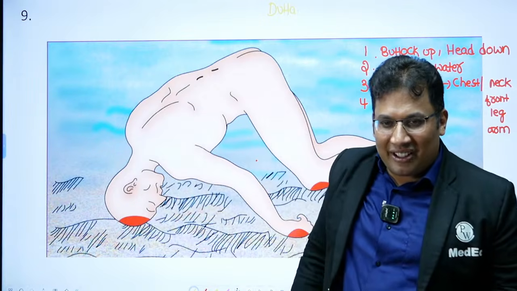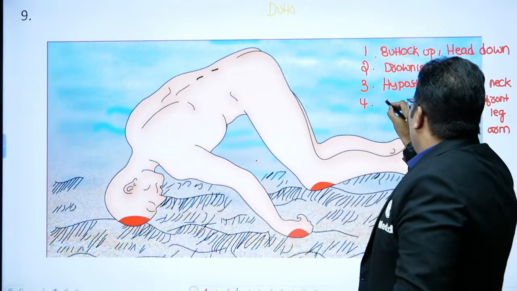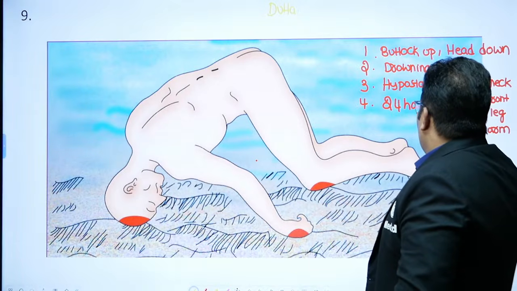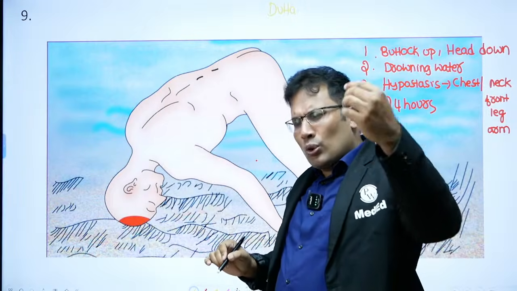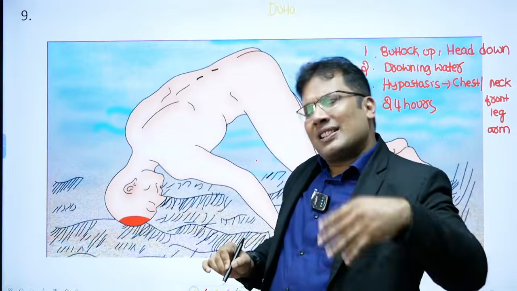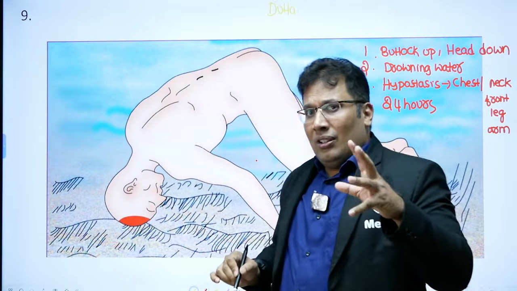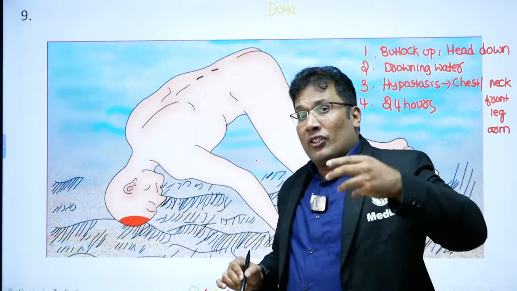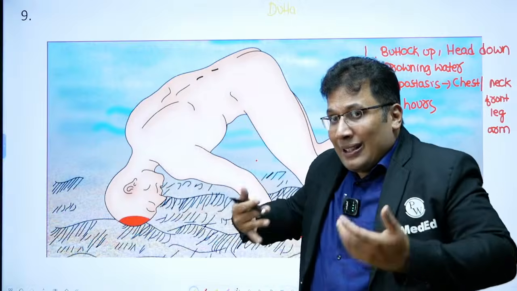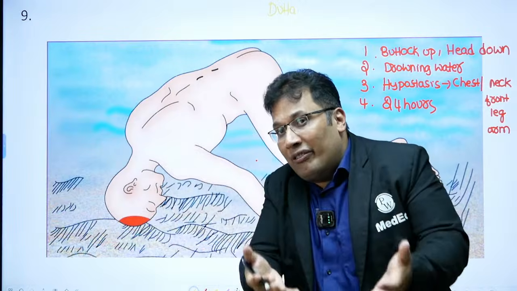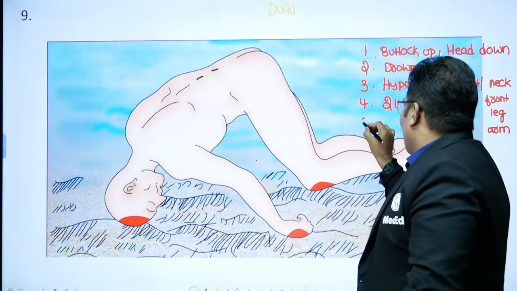How many hours? So it's around 24 hours. So after 24 hours or maximum 48 hours. If it is cold season, maybe 48 hours or 72 hours. But in general, in summer, there will be formation of decomposition gas and all. When gas is formed inside the abdomen, especially the intestine, the body will float because specific gravity decreases. So it is because of decomposition.